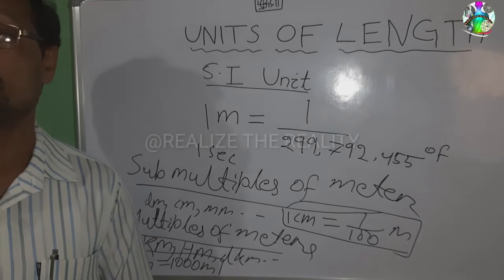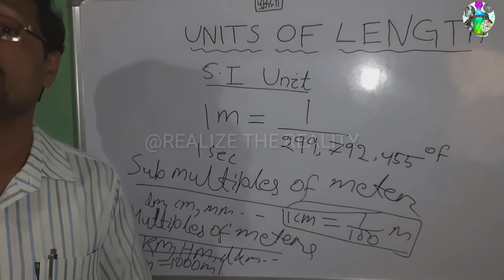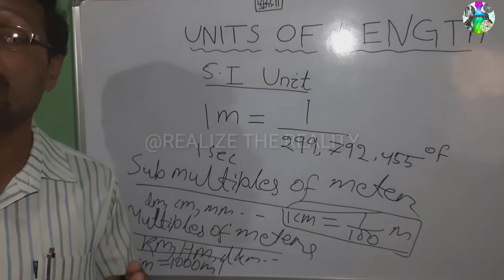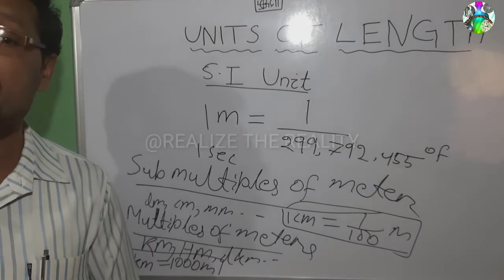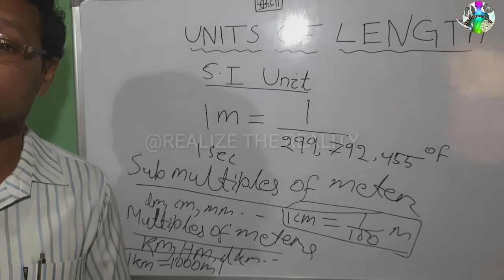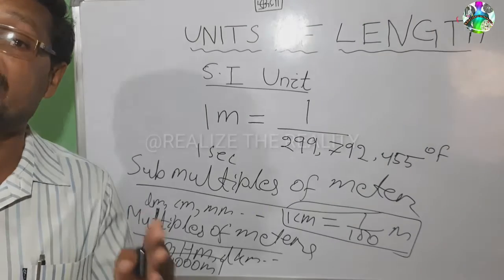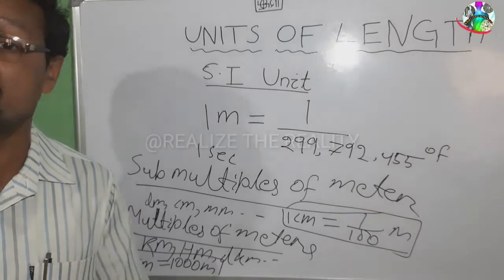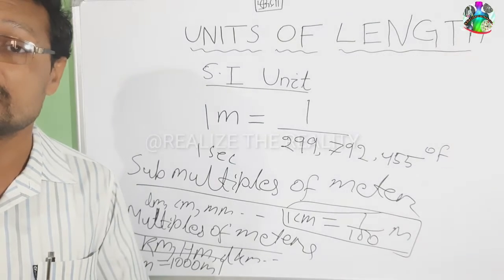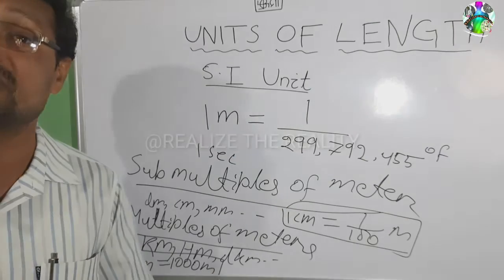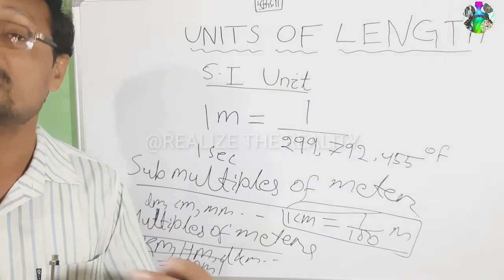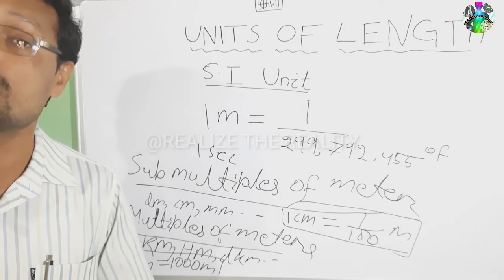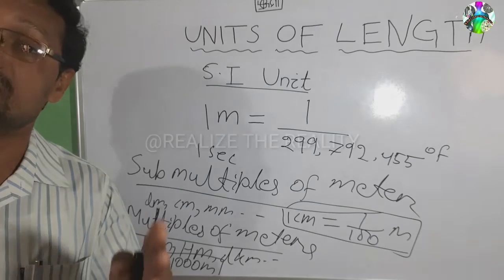Now children, we will study the unit of measurement of mass. Do you know what is mass? Mass is the quantity of matter in the body. It is fixed. It does not change from place to place. If you go to America, London, Africa, Nigeria, wherever you go, 1 kilogram is 1 kilogram.